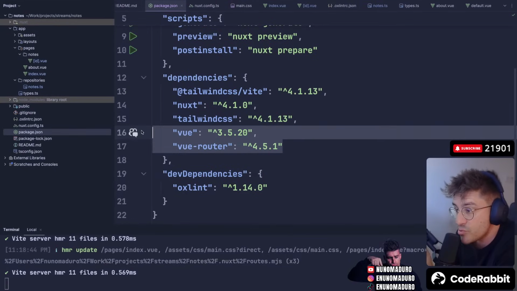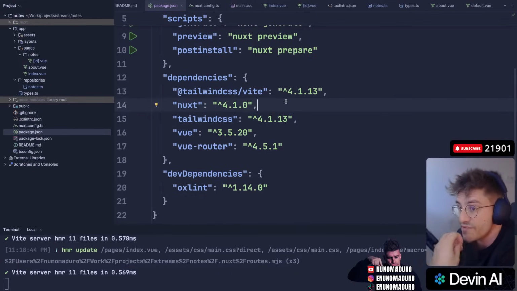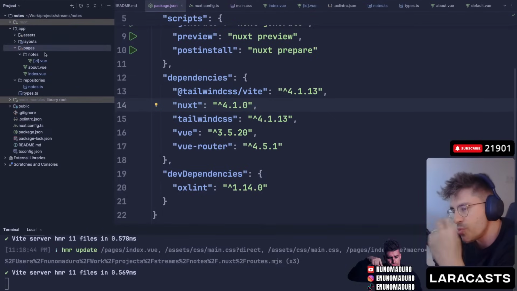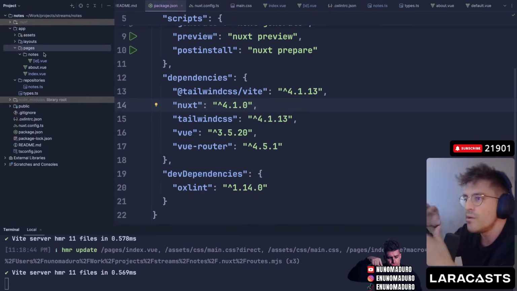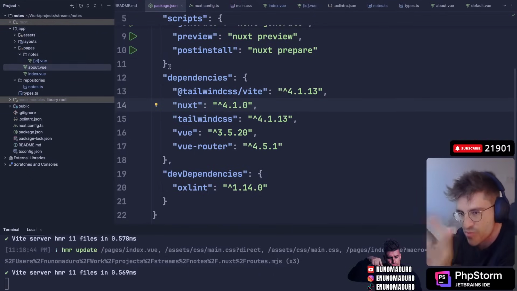I like to work with frameworks that are very minimal, okay? It didn't even have Tailwind CSS, which is acceptable. I don't mind installing Tailwind CSS. What else did we see? We saw that it defaults to TypeScript, which is a good thing. We also saw that it comes with this page router approach, which is super simple to get started. For me, it was super simple to come here and just create about.vue and immediately have this working.